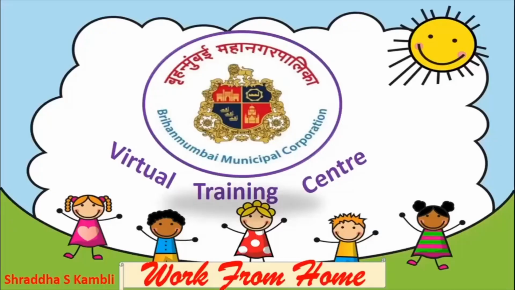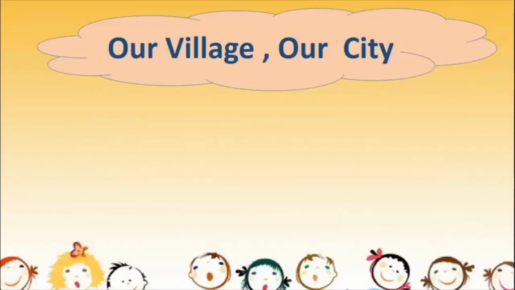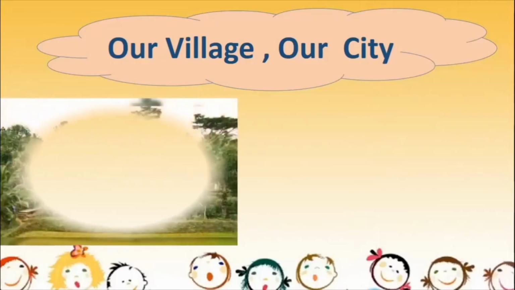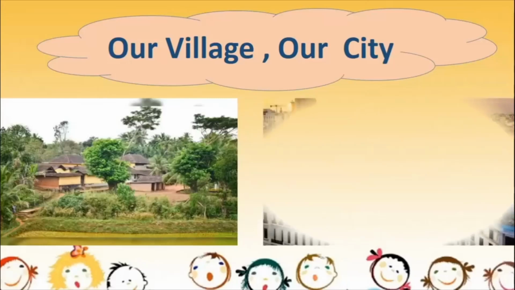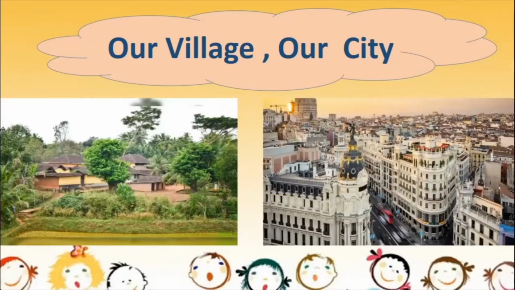We will be learning a very beautiful, very informative lesson in EVS. It's going to be very interesting because we are going to learn about our village and our city. This is an image of a village, and this is an image of a city.